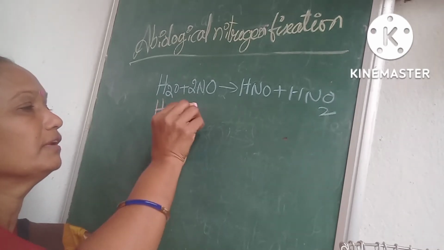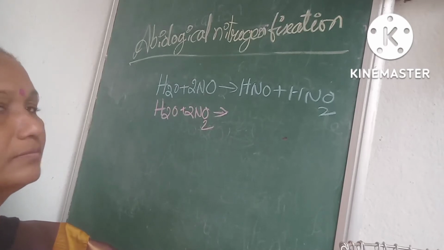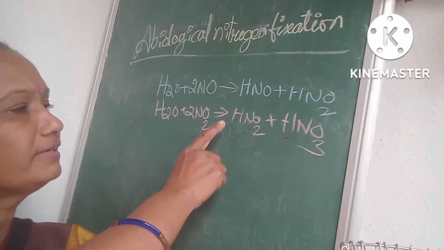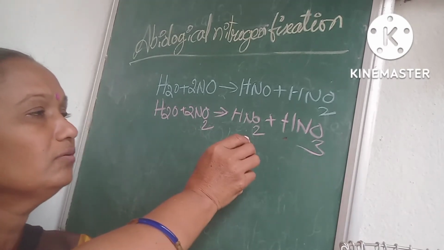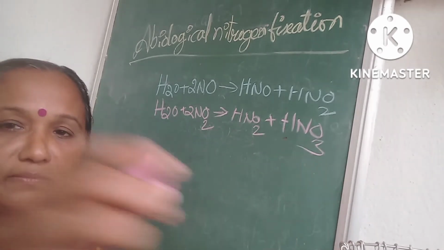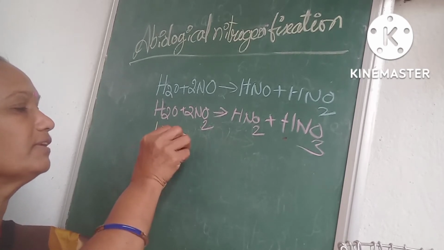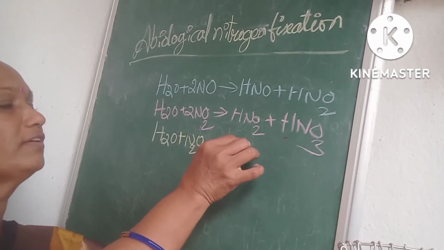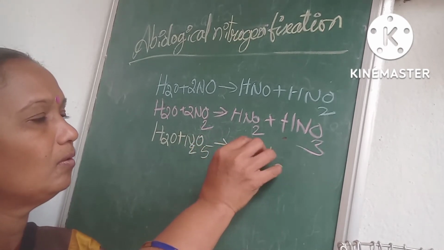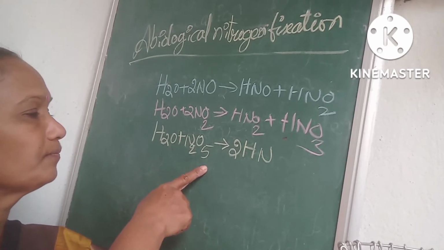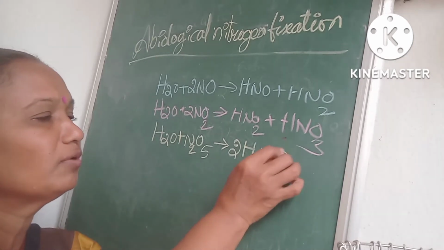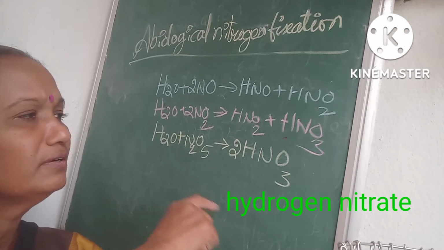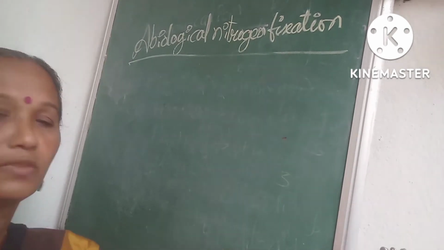Water molecule plus NO2 gives nitrous and nitric acid, both. Then water and nitrogen pentoxide together form 2 molecules of HNO3. Several reactions take place and different compounds are formed, one after the other.